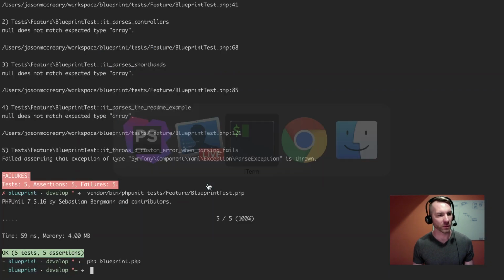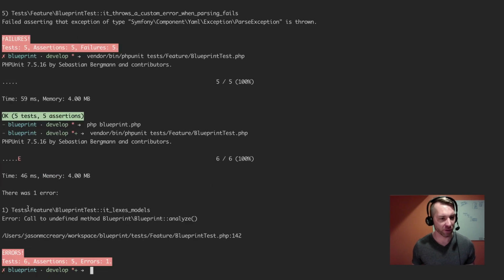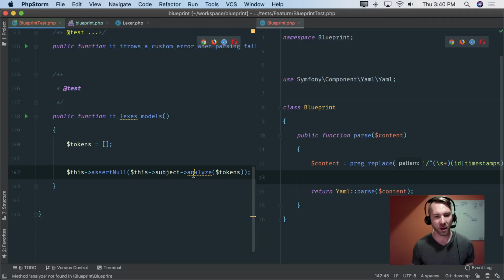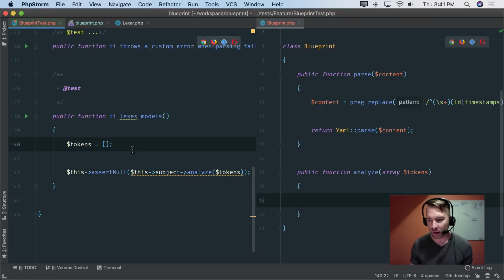Cool. Okay, so TDD, simplest thing to make it fail. So we're going to get a failure now, call to undefined analyze. We can fix that with PHPStorm. We got the array of tokens now, nice, and good. So now we're passing. Now we're obviously not done, so we need to figure out the way in which we would want to test this.